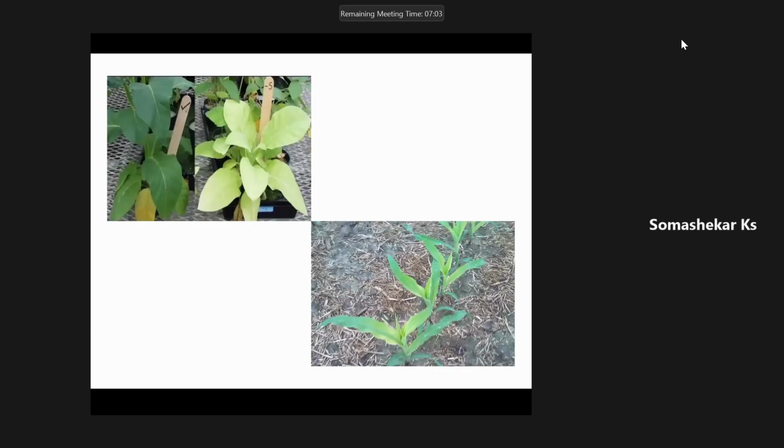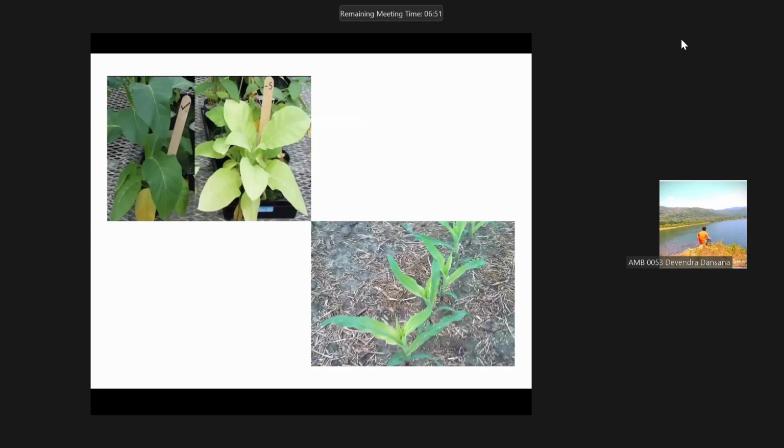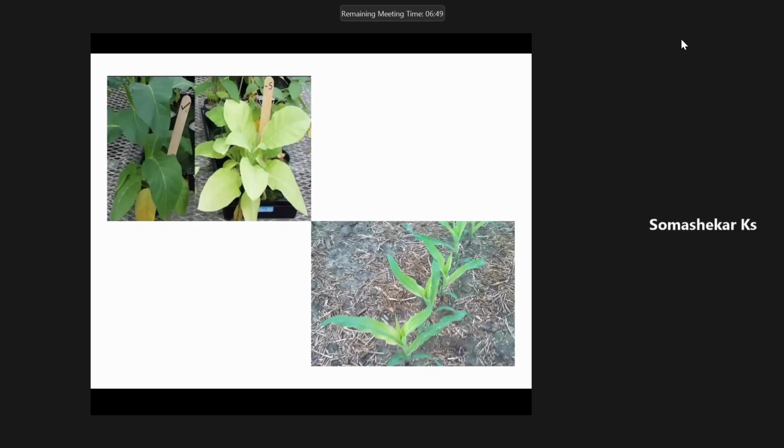Can anyone say something about sulfur? Whatever you know. The deficiency is seen in younger leaves, sir. Fine. Sir, it is a major source of two amino acids, that is cysteine and methionine, that are called sulfur containing amino acids. Very good. Yes, sir. So it is relatively.